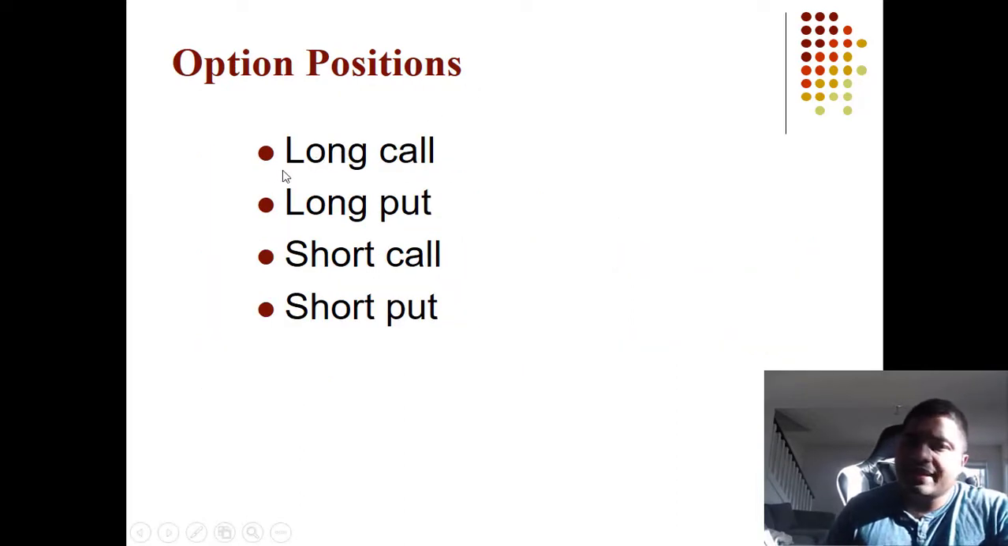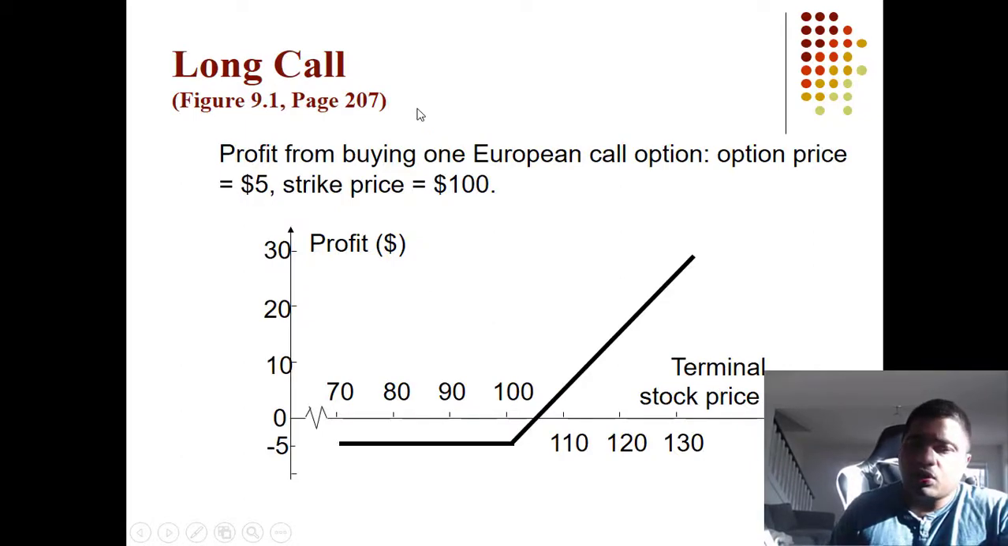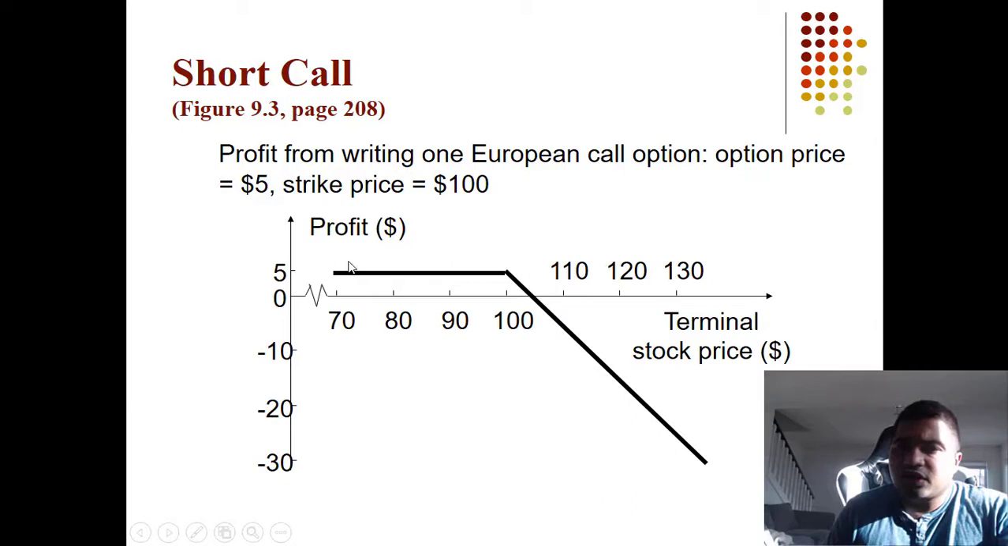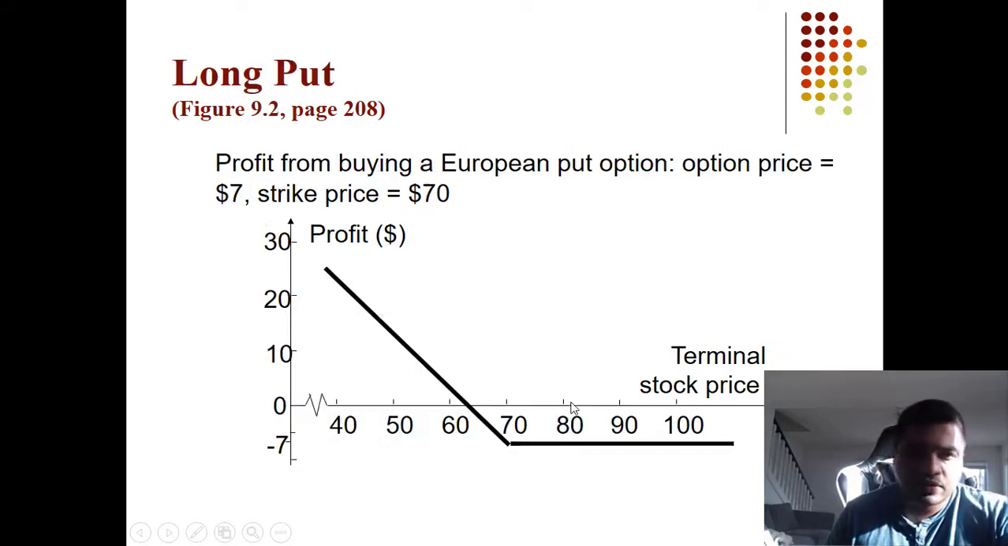So option positions you can take: you can go long on a call, that is you can buy a call, you can buy a put, you can short or write a call, or you can short or write a put. So for a long call, we discussed this. So maximum loss you suffer is the premium amount. Profit, you start making profit when the price is above break-even price. Okay. For short call, maximum profit you make is the premium amount. You start losing money beyond the break-even price.